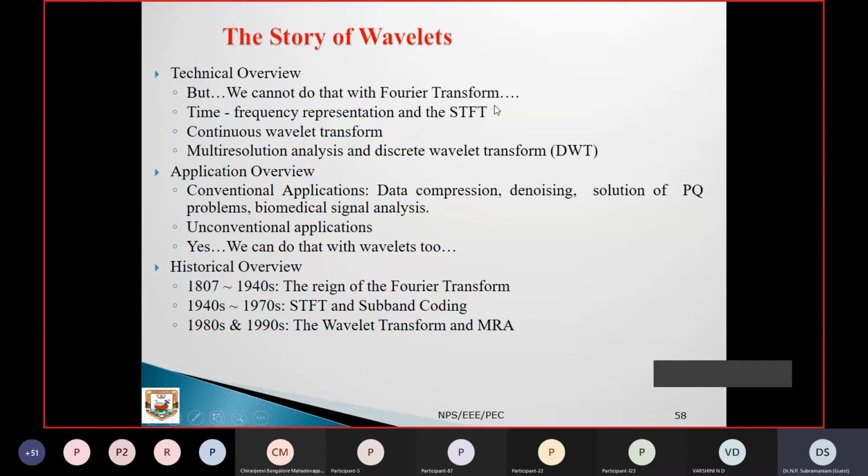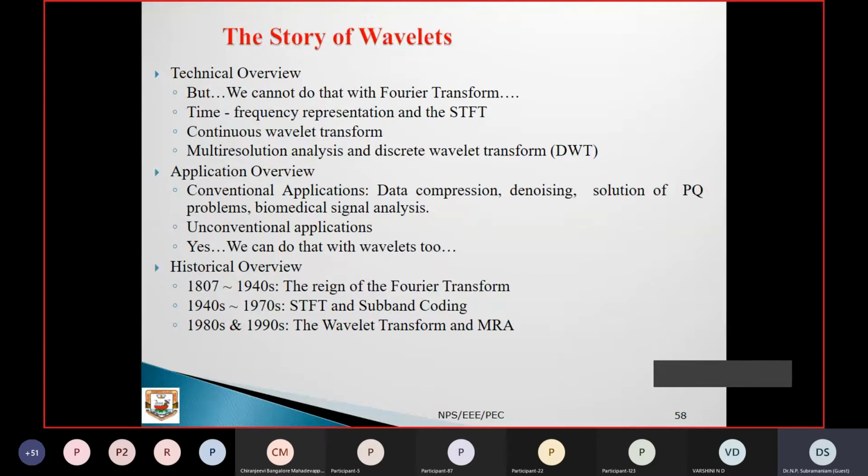Everything is much more useful with wavelets, and they have unconventional applications. Yes, we can do that with wavelets too, right? Historically, from 1800 to the 1940s was the region of Fourier transforms, then 1940 to 1970 the STFT and subband coding, and 1980 to 1990s the wavelet transform. Again, now we are using modified wavelet transforms, the S transform, wavelet tree. There has been different further development.